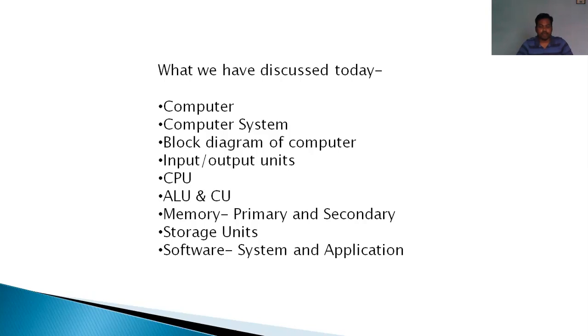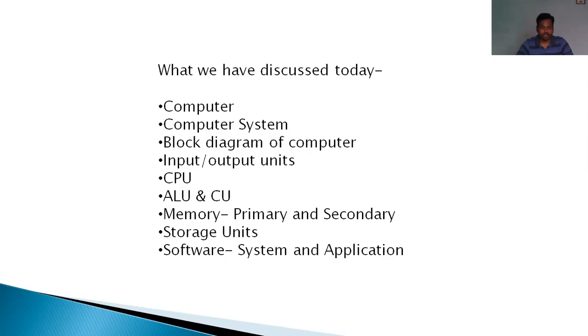Now next we have discussed hardware and software. What is hardware, what is software, why we call software as software. Now input and output units: we have seen how a device is considered an input device and how the other devices are considered output devices. Now what is the CPU, the central processing unit. Now the ALU and control unit: the arithmetic logic unit performs logical operations, and addition, subtraction, all these arithmetic operations, right?